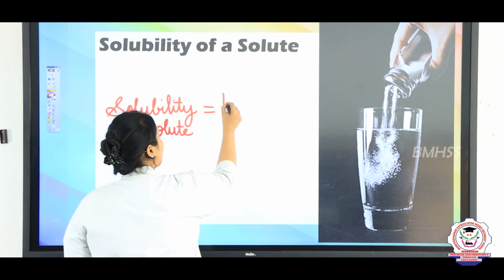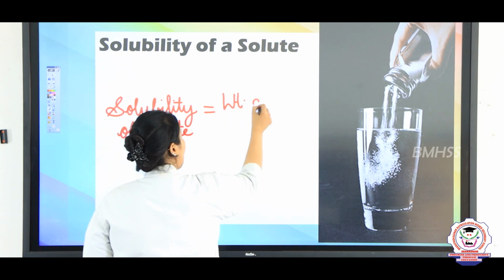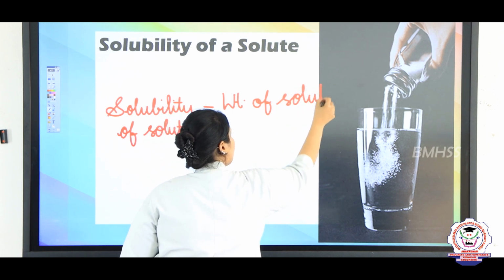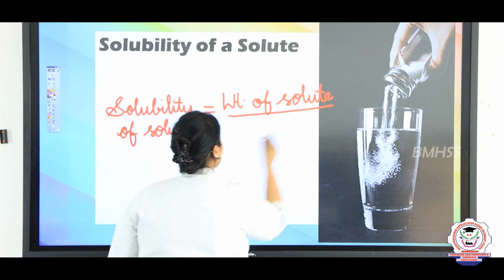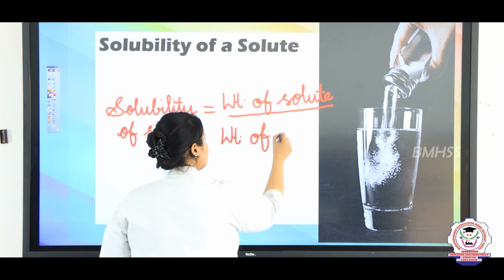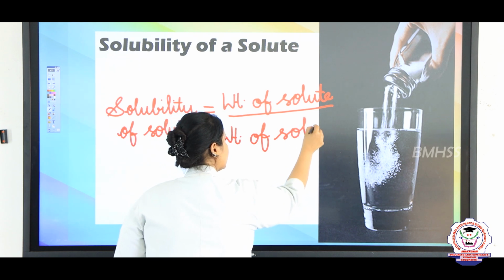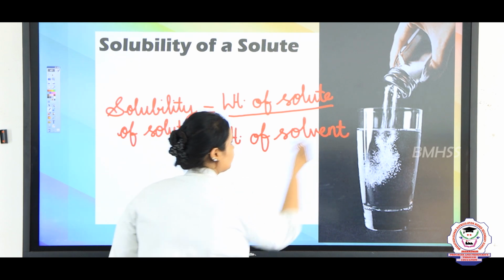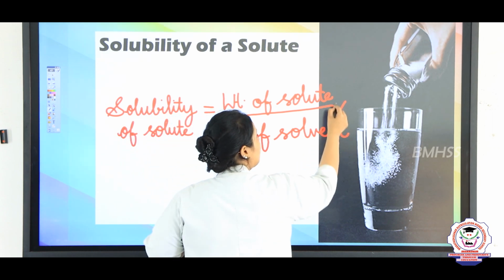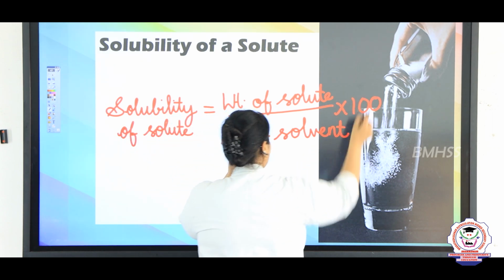Weight of solute by weight of solvent. So now children, with this formula, if you need to find the percentage, you can just multiply by 100.